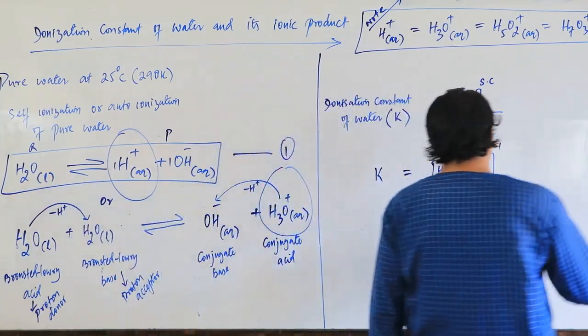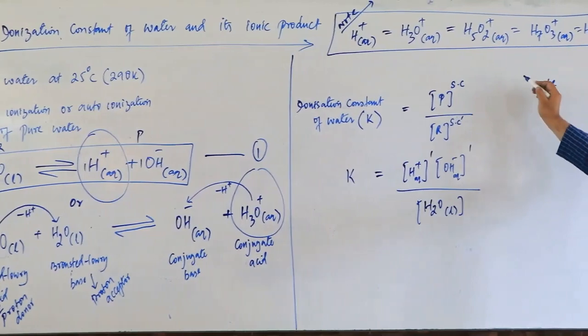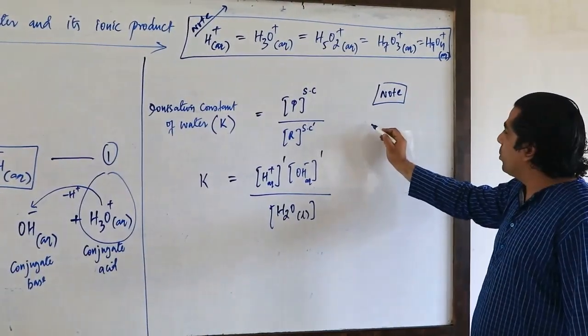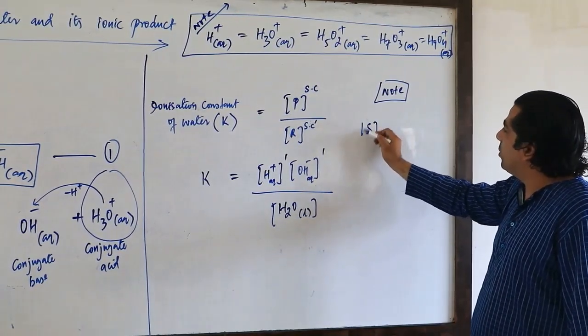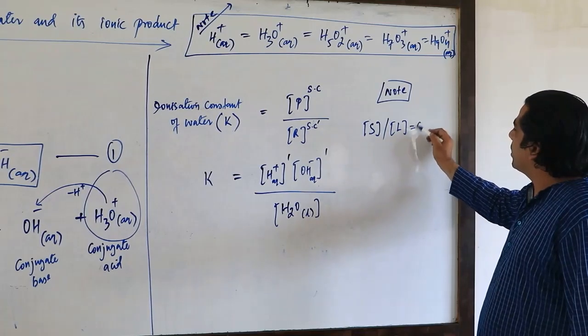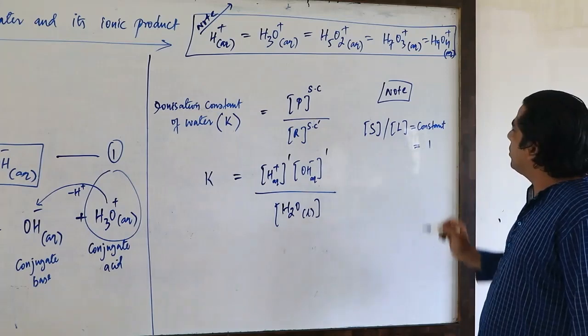So now, my dear friends, if you remember, last time I gave you one expression. If you remember, the molar concentration of solids, yes? For solids, the molar concentration of solids or the molar concentration of liquids is constant and is taken as unity. Unity means 1.